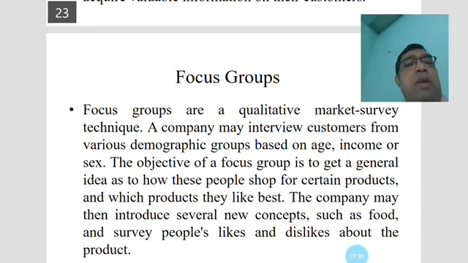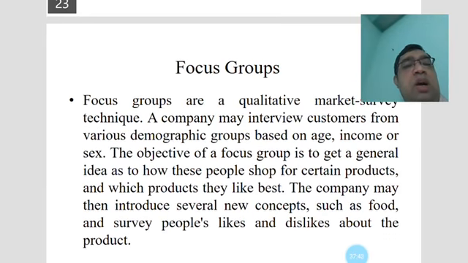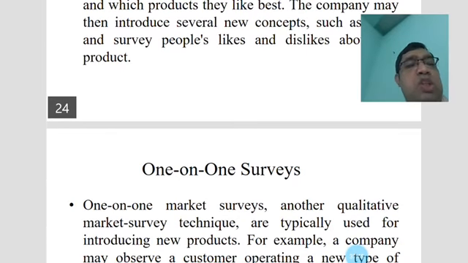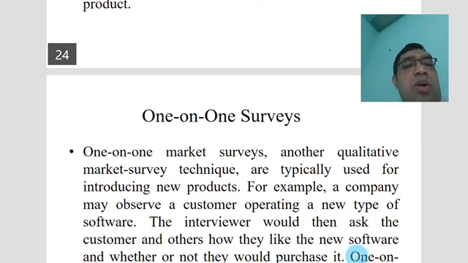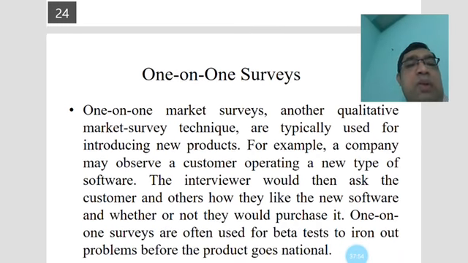The company may then introduce several new concepts, such as food, and survey people about what they like and dislike about the product. Another qualitative market survey is the on-site survey. These techniques are typically used for introducing new products.